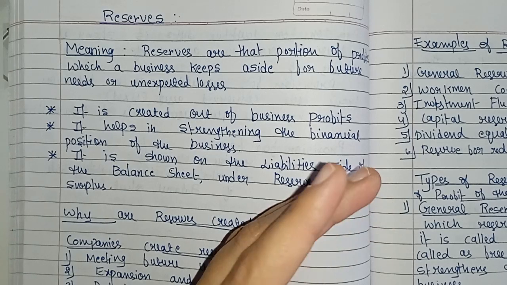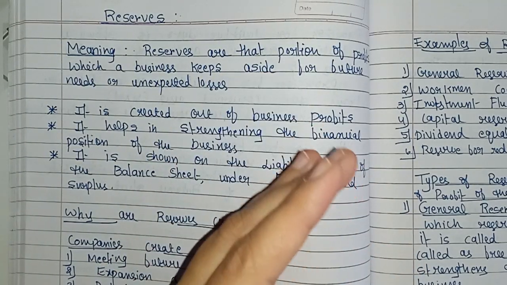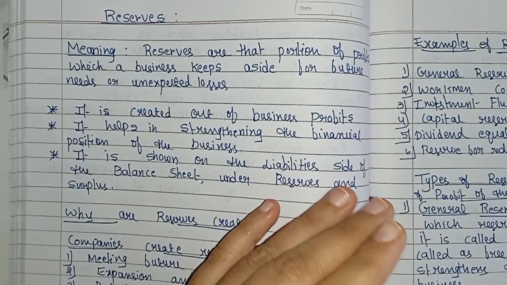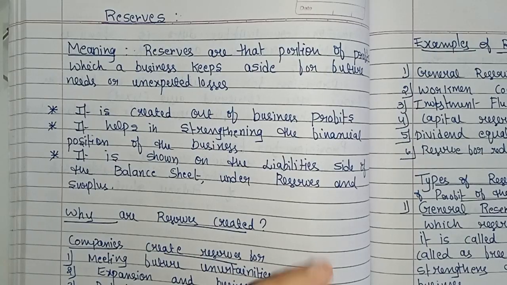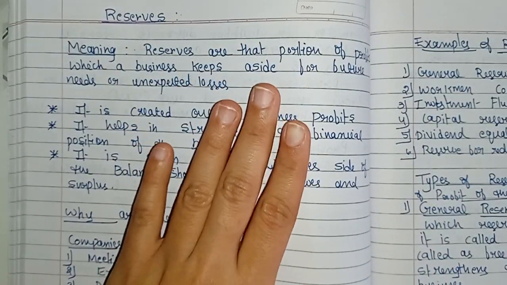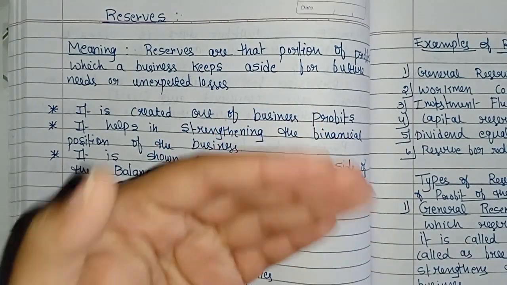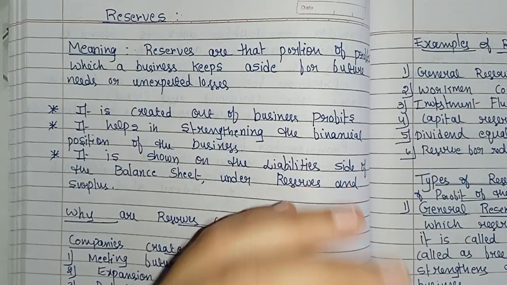See, provision means what? In the last class we studied that provision means keeping aside a part of the profit to cover a known expense. Under provision, the company knows the amount of expense, so they keep aside a part of the profit to cover the known expense or loss that is expected in the future, right? Unlike provisions, reserves are appropriations of profits. Clear? To strengthen the financial position of the business.